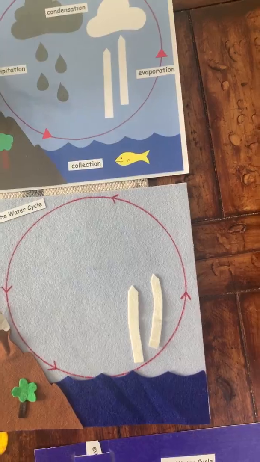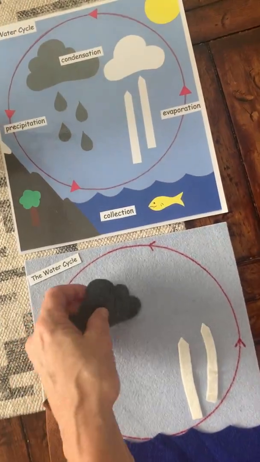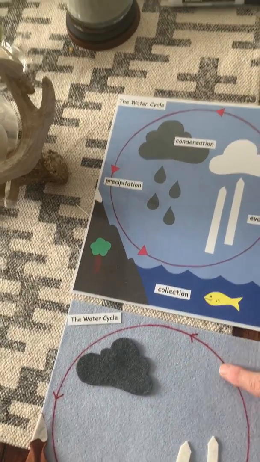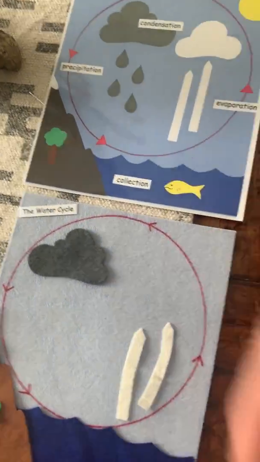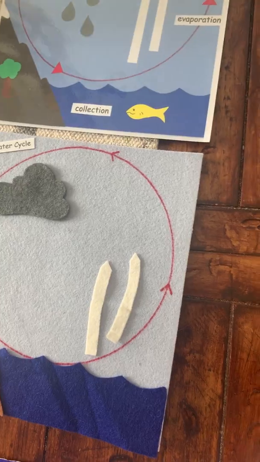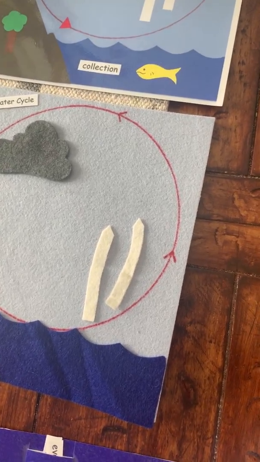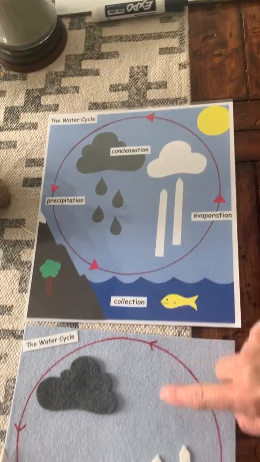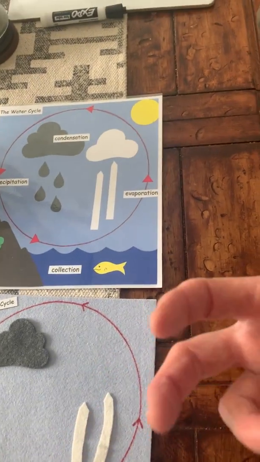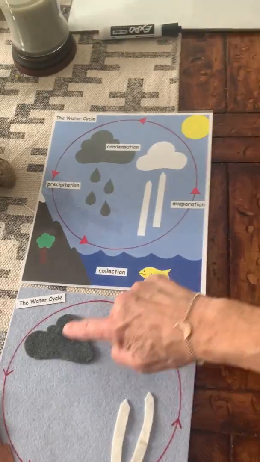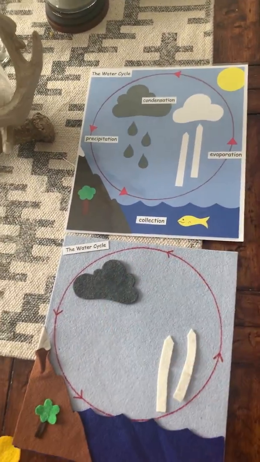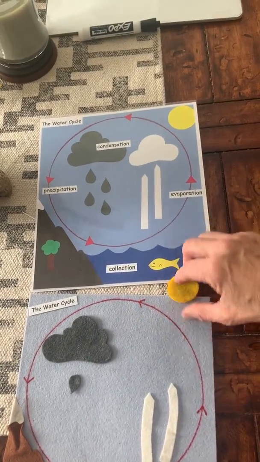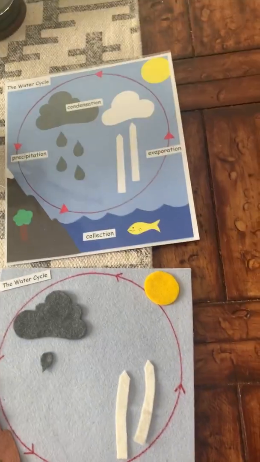I don't have my white cloud for some reason, so I'm just going to put my gray cloud over here. But you guys, there's a white cloud. What happens is that this is forming the cloud, the initial cloud. And then condensation is the billions of tiny water droplets cooling in the air. Okay, so they're cooling in the air up here. And as it becomes heavier and heavier, then it forms a darker, heavier cloud, right? Can't forget our sun. The sun is up here making all this happen.